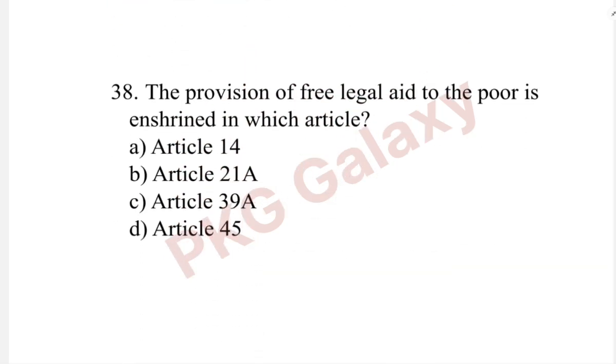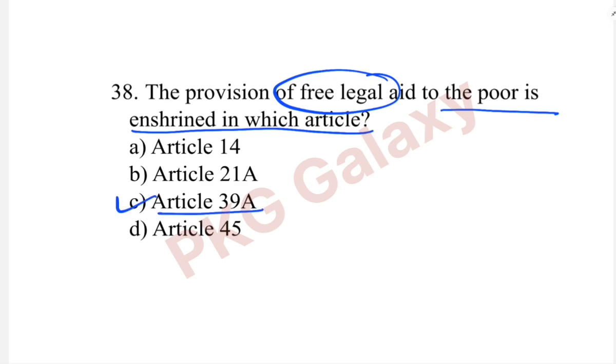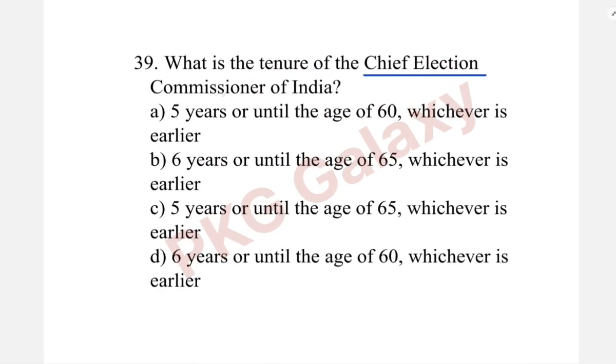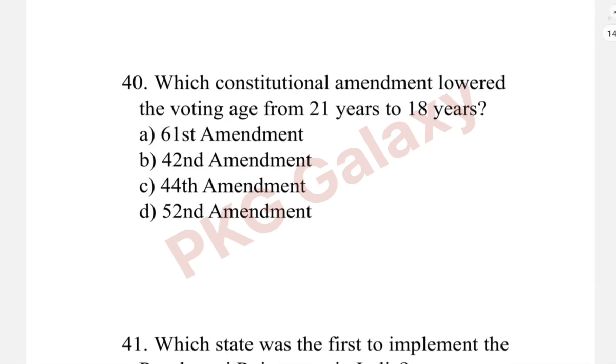Next question. The provision of free legal aid to the poor is enshrined in which article? The correct answer is option C, Article 39A. Next question. What is the tenure of the Election Commissioner of India? The correct answer is option B, 6 years or until the age of 65, whichever is earlier. Next question. Which constitutional amendment lowered the voting age from 21 to 18 years? The correct answer is option A, 61st Amendment.